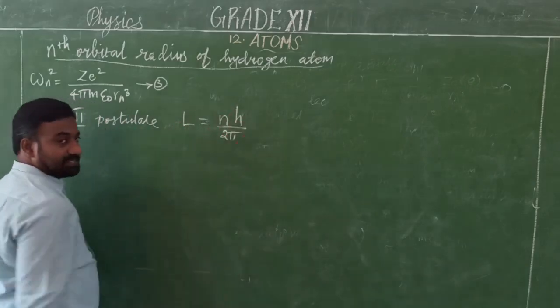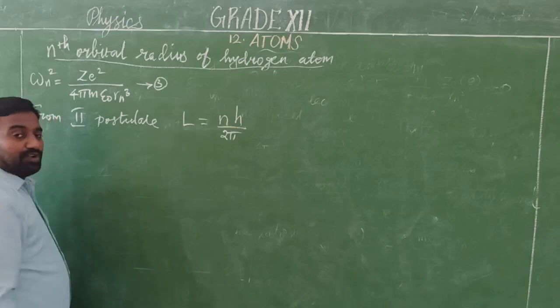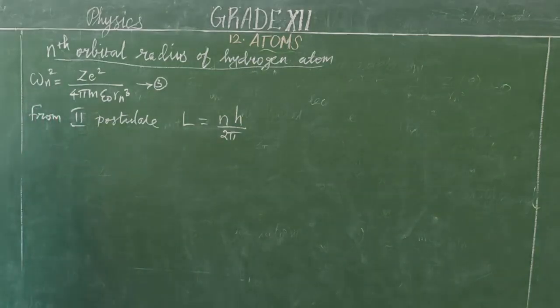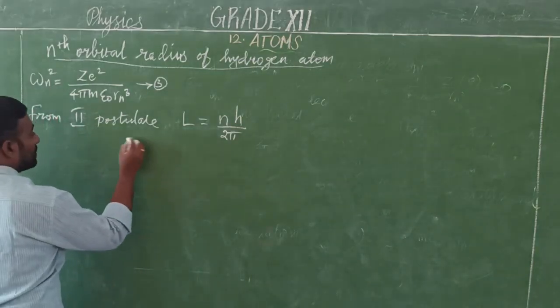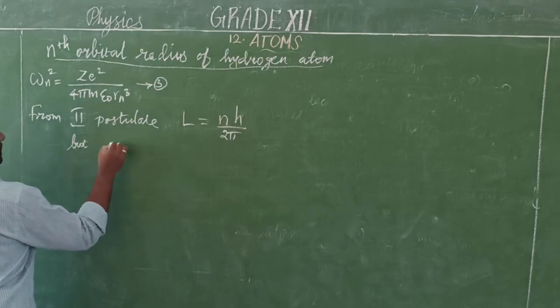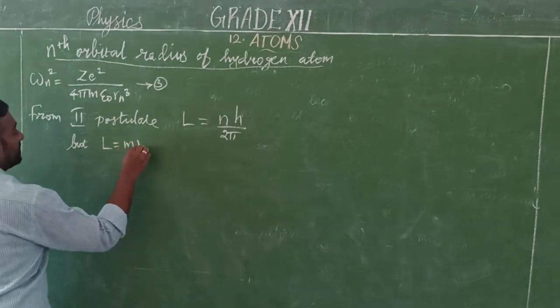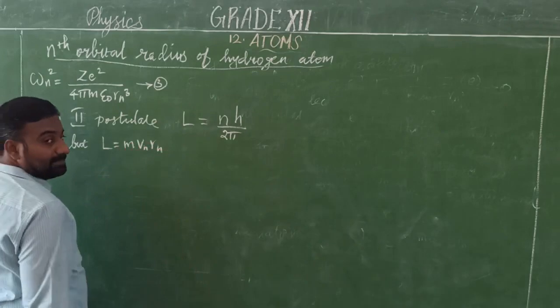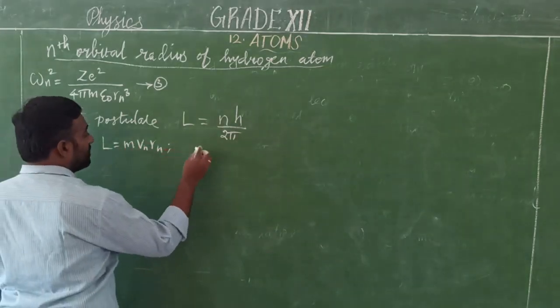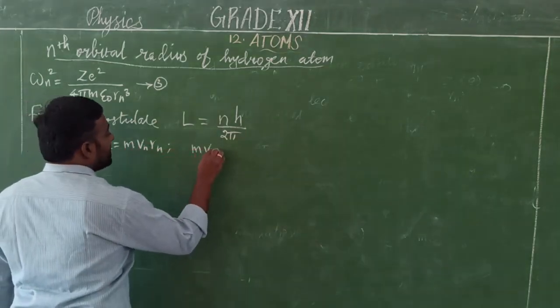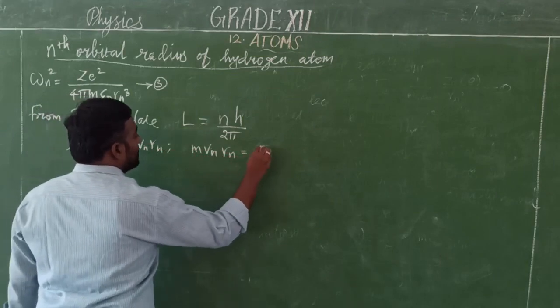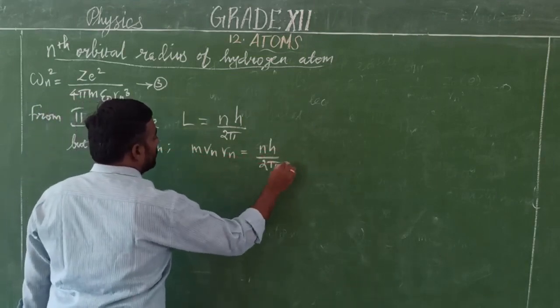Already we know the angular momentum value: it is mvr. So angular momentum for the nth orbit is m v_n r_n. Substitute, then m v_n r_n is equal to nh by 2 pi.